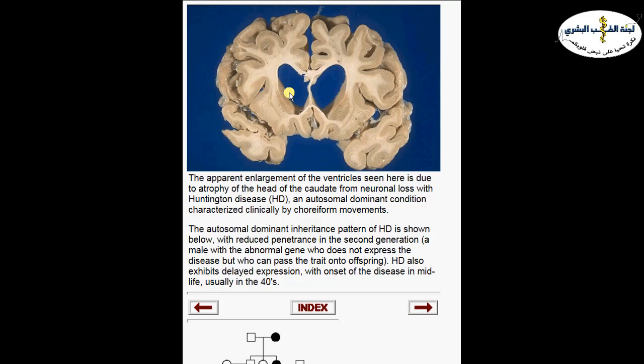Now Huntington, in addition to dementia and memory loss, patients will suffer from abnormal choreiform movement, usually at the age of 40. And what happens grossly in the brain of a Huntington disease patient is atrophy of the caudate nucleus. So here, if you look carefully, the ventricle is a little bit widened due to atrophy in this area. This is the area of the caudate nucleus. It usually bulges here and is usually bigger in size, but here it's atrophic because of the presence of Huntington disease.